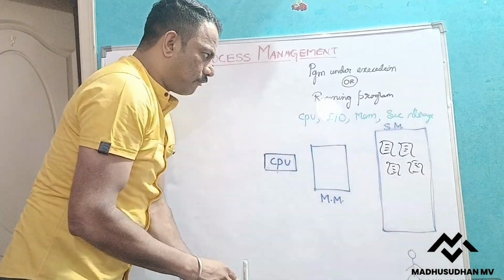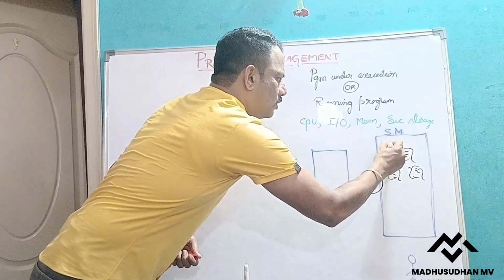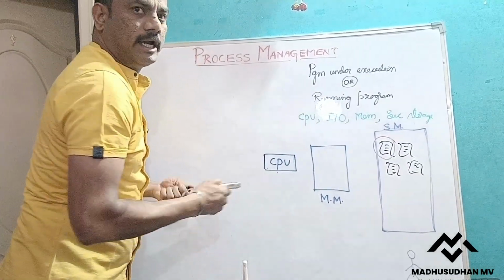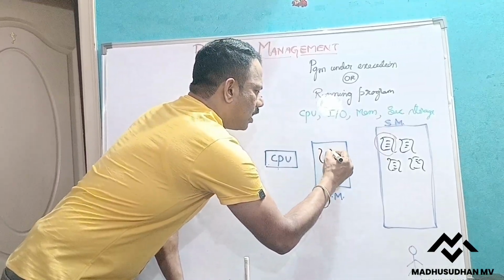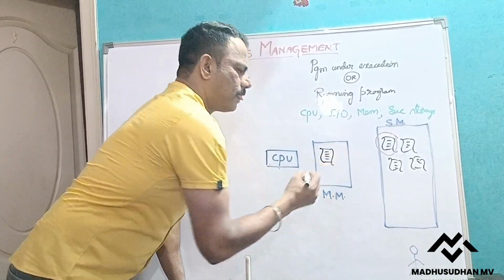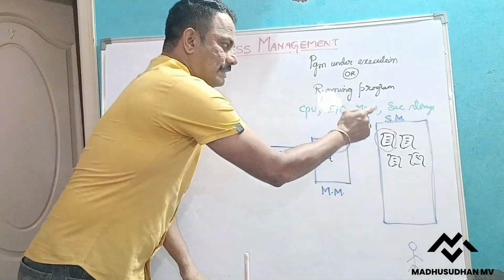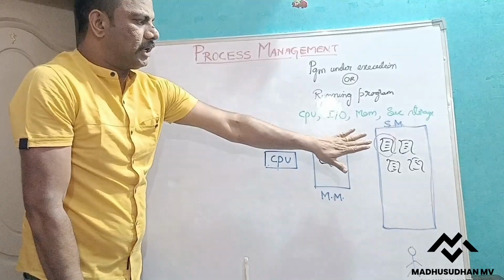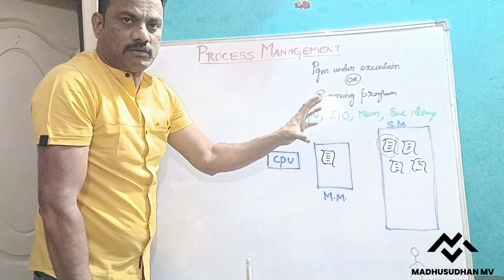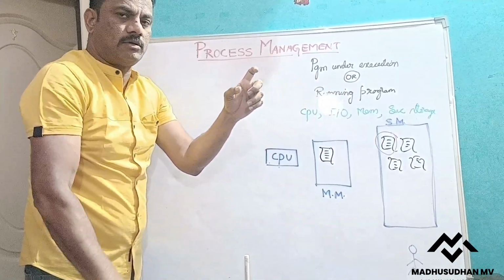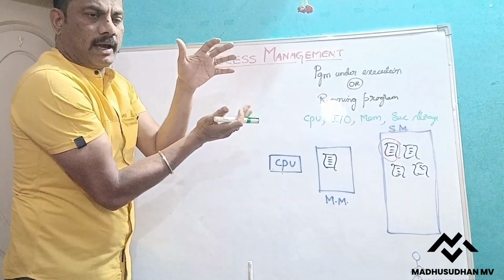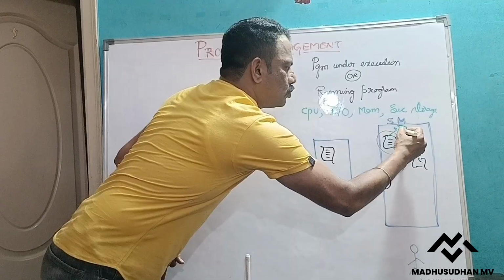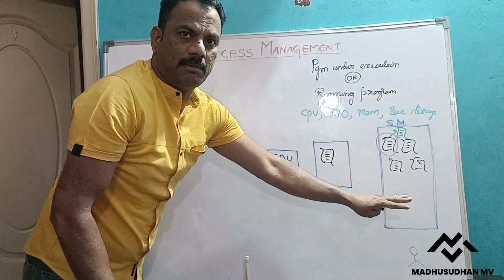If I want to execute one particular file or program, it first has to be brought into the main memory by our operating system. When we run that program, it gets compiled and object files are created, and those object files are linked into one executable file, which is also stored in the secondary memory.